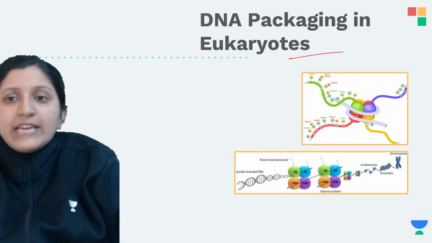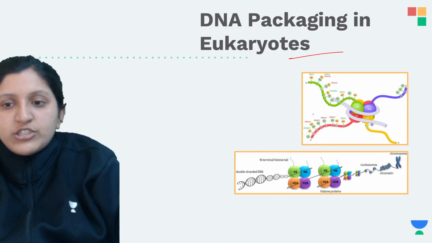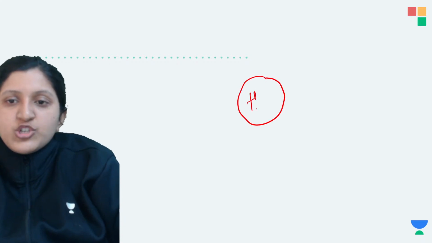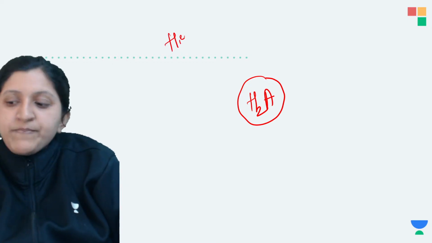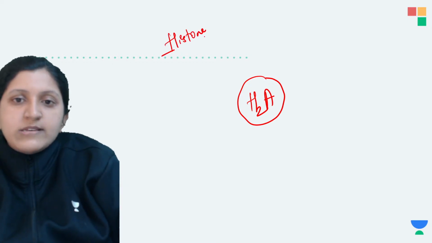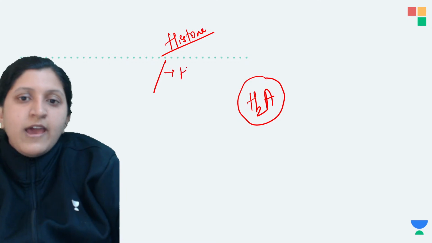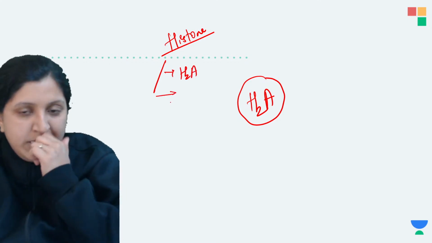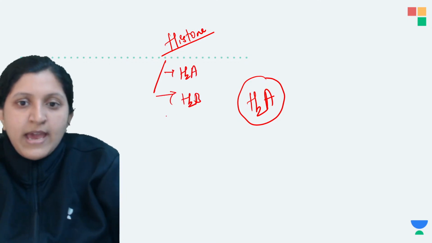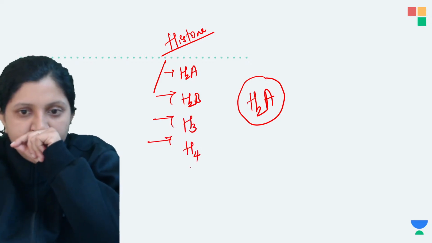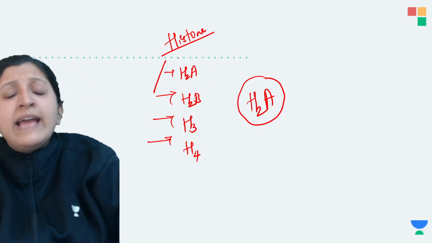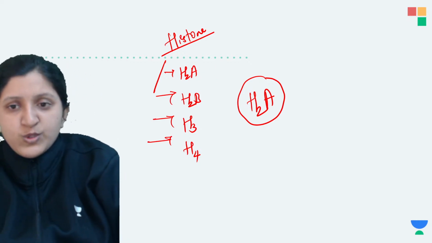DNA packaging in eukaryotes, this is about the packaging that you can see. Let me explain this. This is H2A, a histone protein. When we classify histone proteins, they are classified as H2A, H2B, H3, H4, and there is H1, a linker protein, which will also be there.